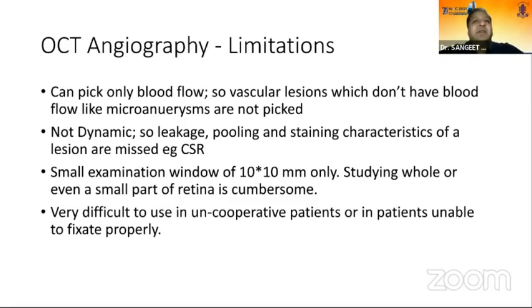But OCT angiography also has its limitations. It can pick only blood flow. So vascular lesions which don't have blood flow, like microaneurysms, are not picked, and it is not dynamic. So leakage, pooling, and staining characteristics of the lesion are missed. Again, a small examination window of 10 to 12 millimeters only. And so studying the whole or even a small part of the retina is very cumbersome, and it's very difficult to use in uncooperative patients or in patients who are unable to fixate properly.